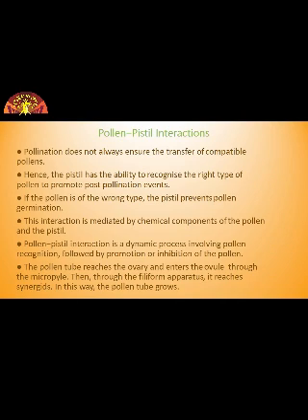If it is of right type, the pistil will accept the pollen and promotes post-pollination events, means further growth of pollen tube will take place and leads to fertilization. If the pollen is of wrong type, the pistil rejects the pollen by preventing pollen germination on the stigma or the pollen tube growth in the style.